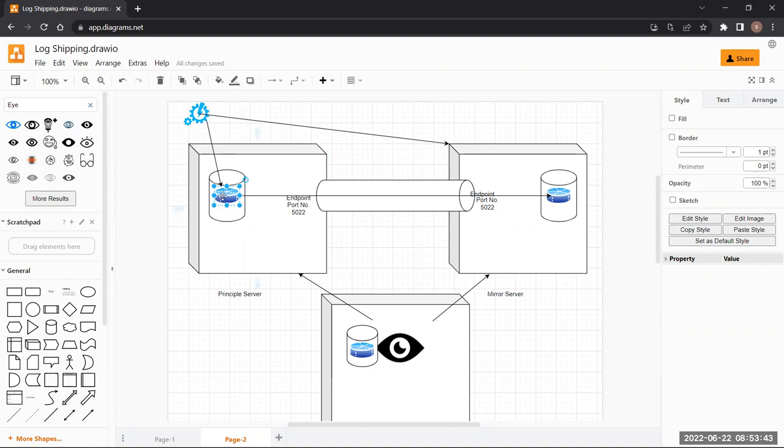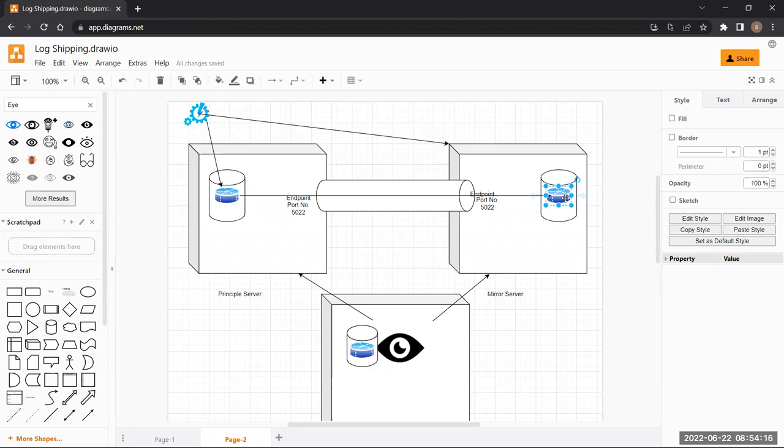The principal database would immediately send this transaction to the mirror server without wasting any time. Even if the transaction is uncommitted, the primary database will send it immediately as it is, without committing it, to the mirror server, right?